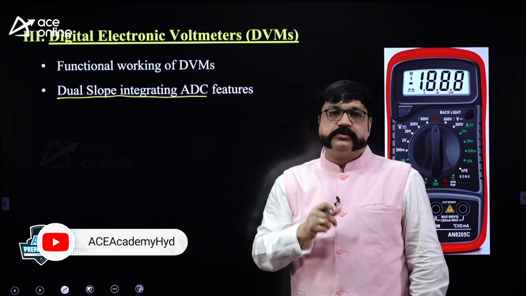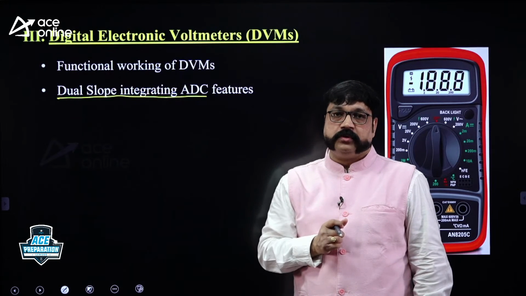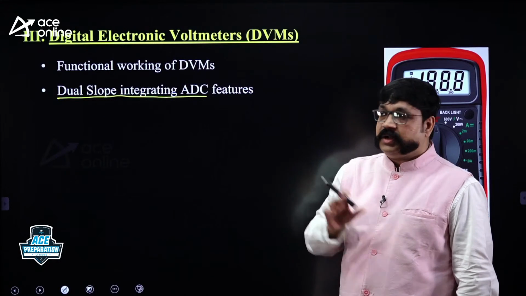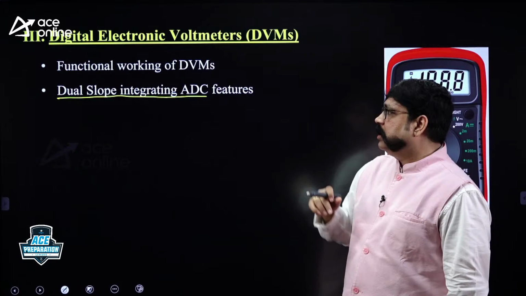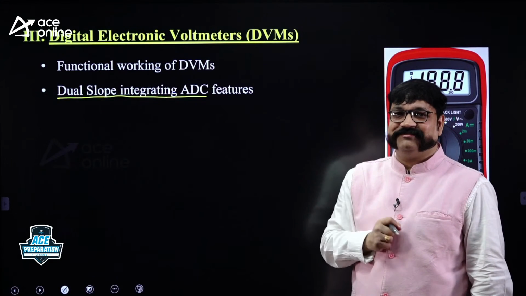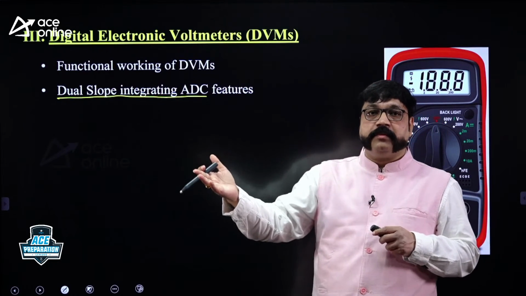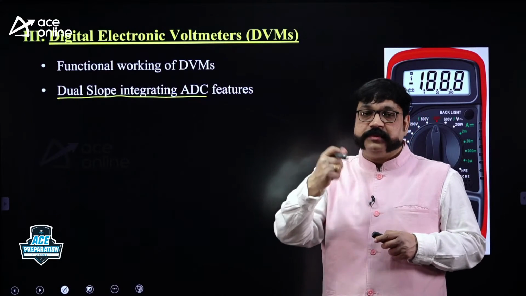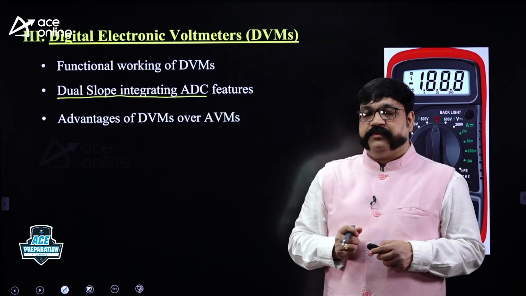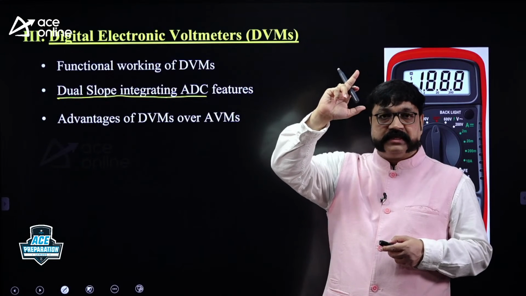Learn the formulas of the dual slope integrating ADC, because while solving questions on DVMs, they can question you on it. It is an integrating type. What are the features? What is the input impedance of this ADC? What is the noise rejection of this ADC? What is the stability? How is it used in a normal measuring environment and in a noisy measuring environment? Some questions will be based on that. And also, what are the advantages of DVMs over AVMs, digital voltmeters over analog voltmeters? Analog voltmeter means the conventional voltmeter again.